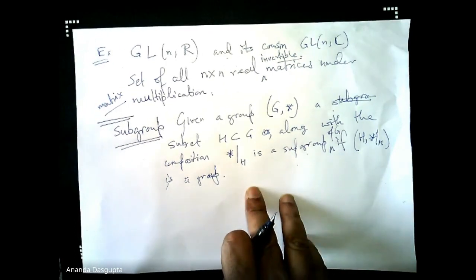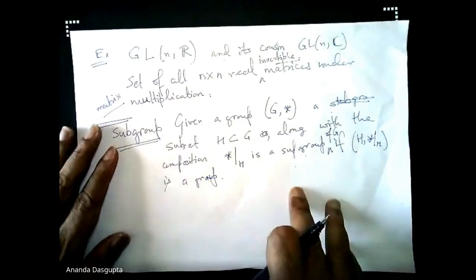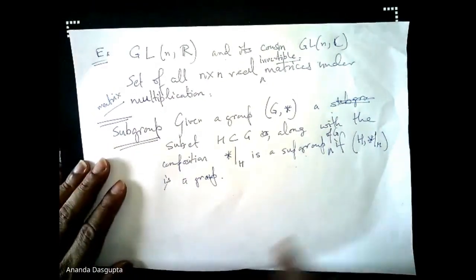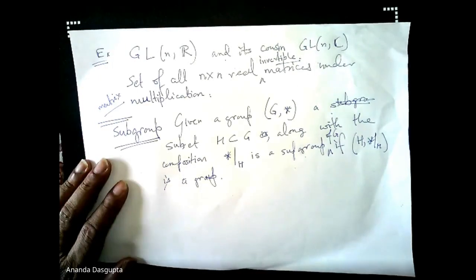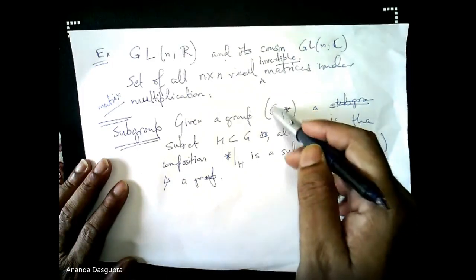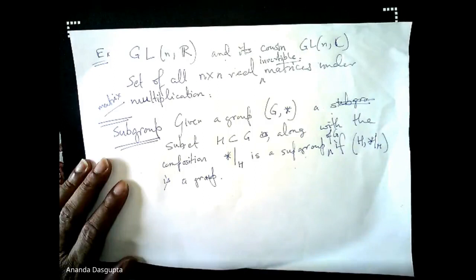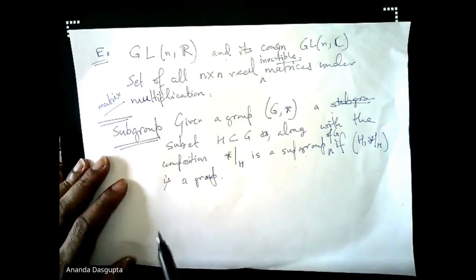You don't need to check whether it's associative. That's a relief, because associativity checks are usually difficult. You don't need to check it simply because it inherits the associativity property from the entire group. You have to check whether the identity is in the subset. You also have to check whether the inverse of every element in this subset is also in the subset. So that's quite a lot of things to check.